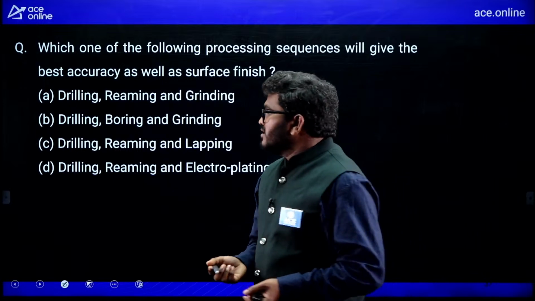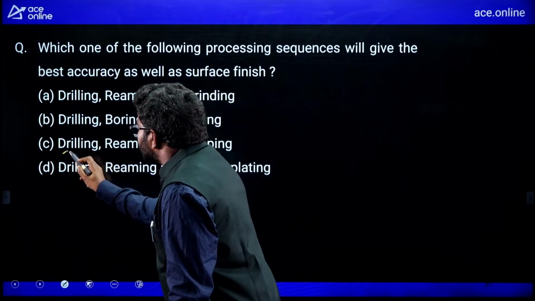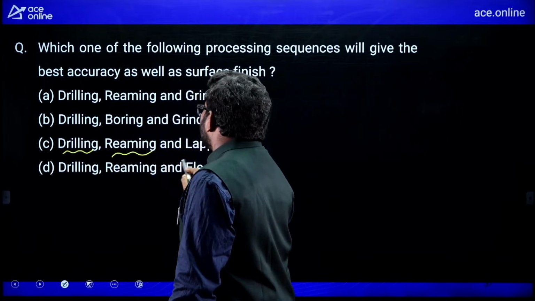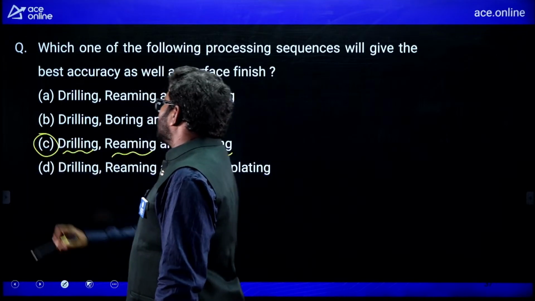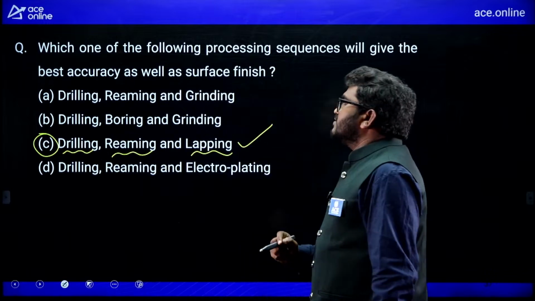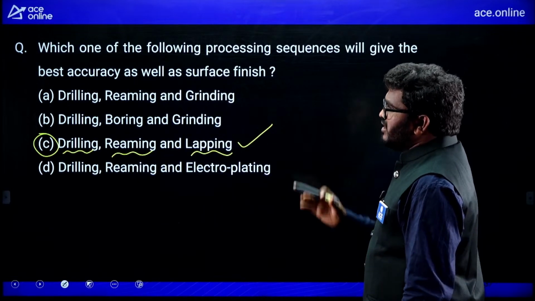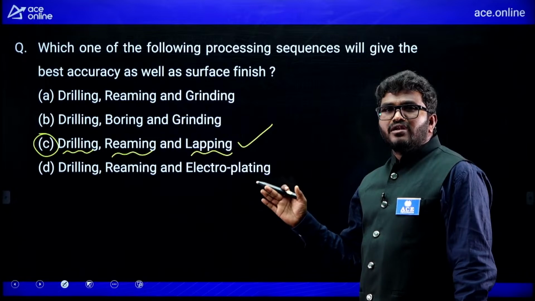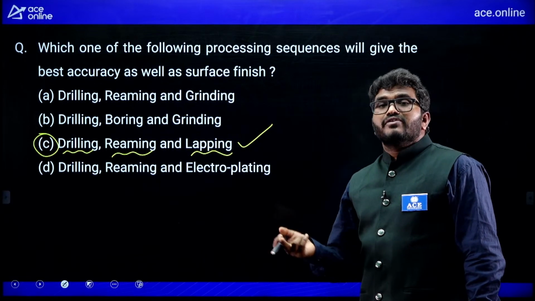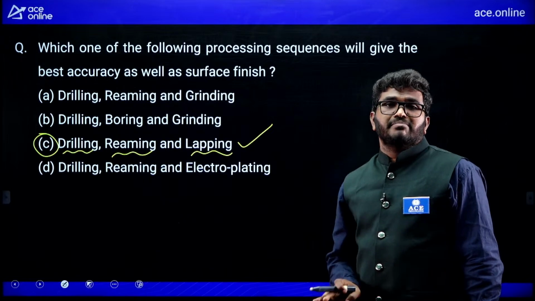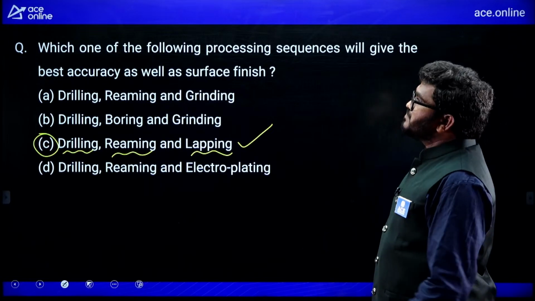Already discussed lapping. So drilling first, then reaming, then lapping. So C is the correct option for this question. First drilling, making a hole, then making the exact size of hole, that we call reaming. Then after that, we are making excellent surface finish by using lapping.